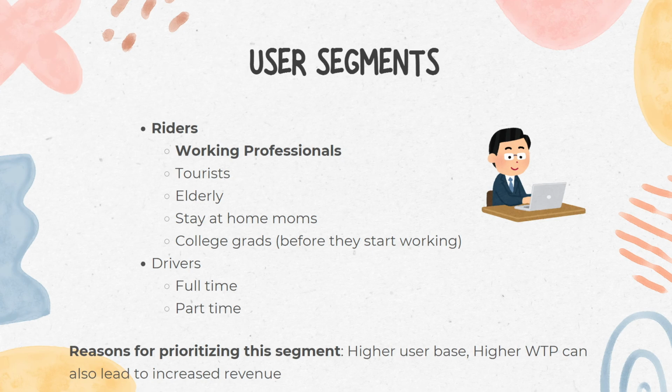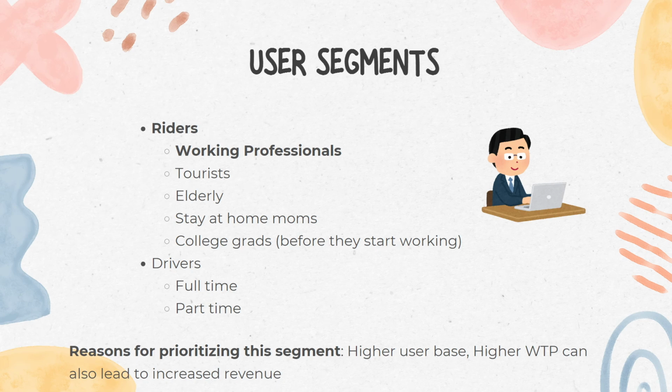They prioritize flexibility and the ability to choose their working hours, but also value fair compensation and safety. We've chosen to prioritize the rider segment because of their high total addressable market. And within the rider segment, we've prioritized working professionals for several reasons.